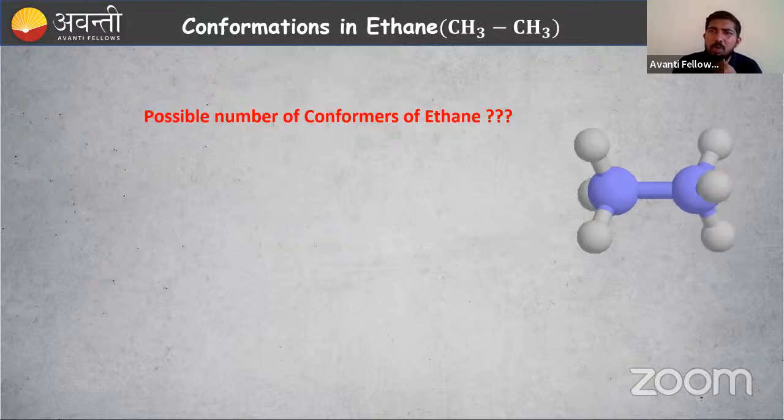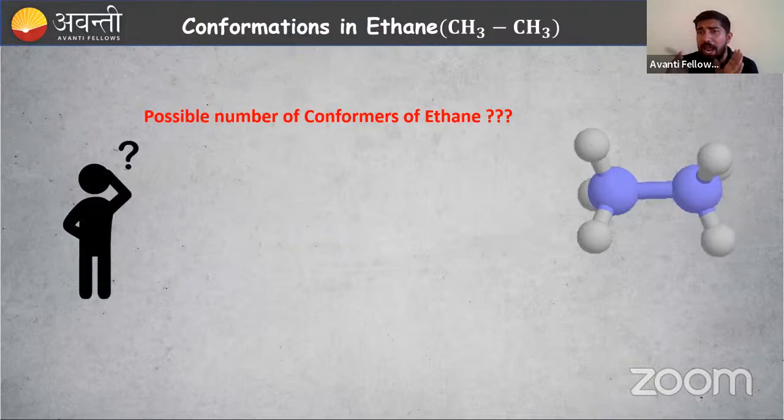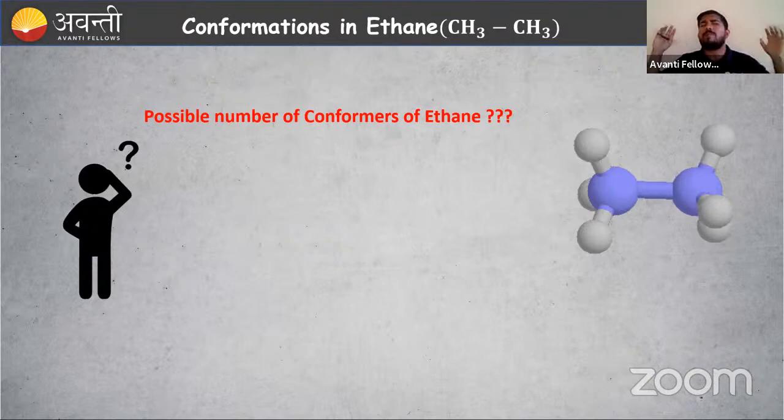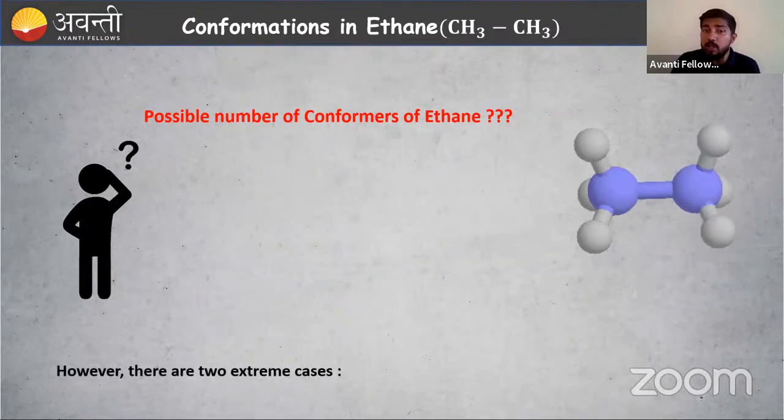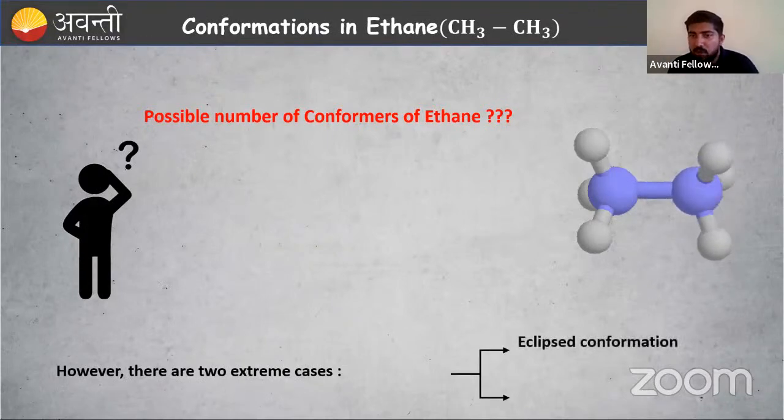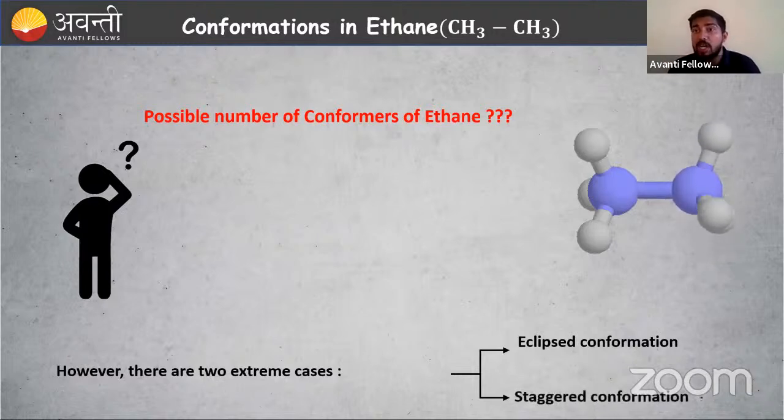Sir, how can we study all these conformers? It is not possible for us, right? So we have to study the important conformers. Which are the important conformers? What is the answer to this question? The possible number of conformers of ethane is infinite. There are a lot of rotamers possible for ethane, but we are going to study two extreme cases. What are those extreme cases? The first one is the eclipsed conformation. You might have heard about a lunar eclipse, where one is staying behind. Then the other is the staggered conformation.